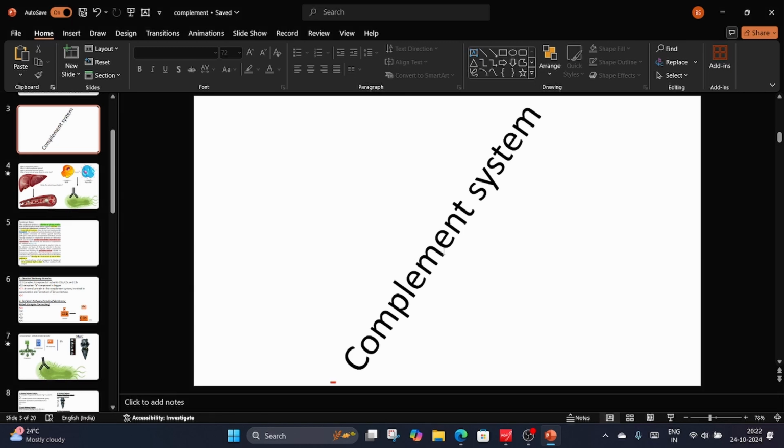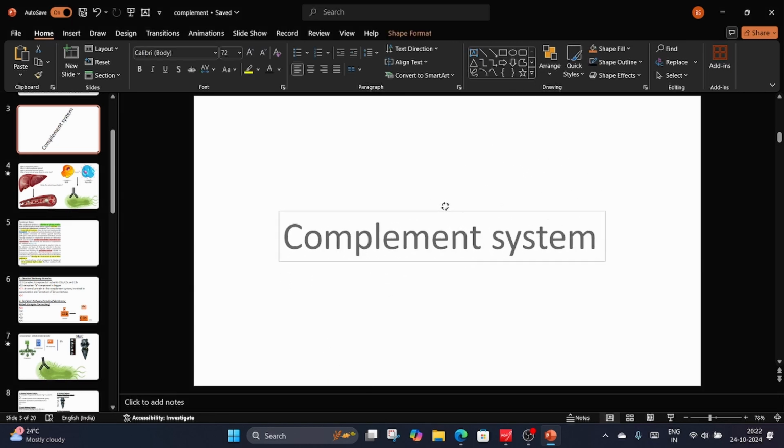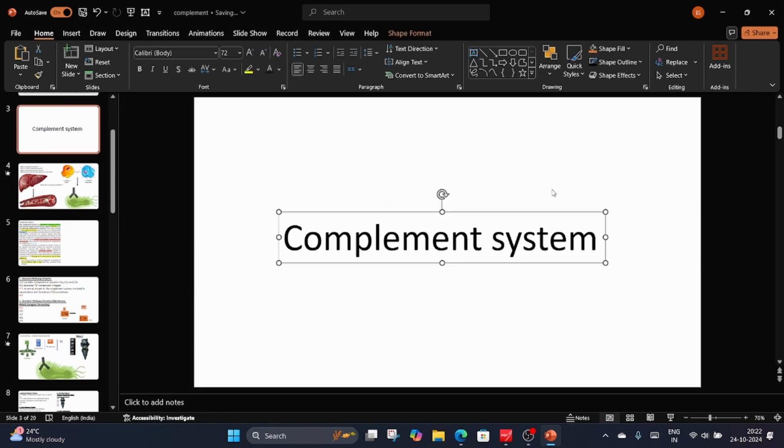So guys, complement system. Why does it look so complicated? Okay, not to worry. I'll make it less complicated. Yeah, that's better. So, once again, complement system. If you are someone who does not know anything about complement system, well done. You are a normal human being. If you want to be abnormal, let's study complement system.